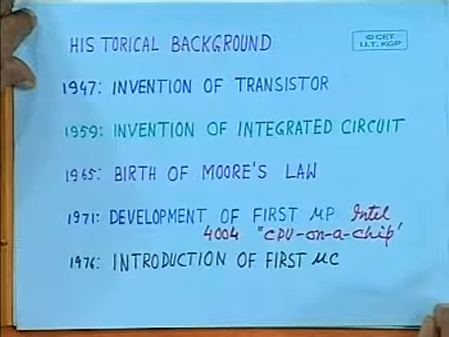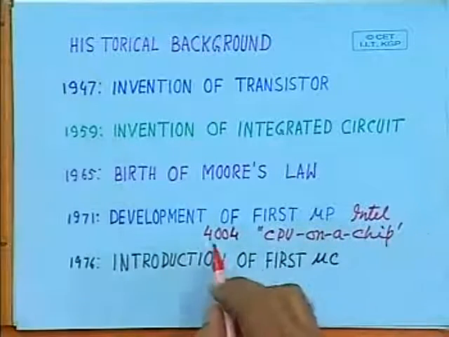4004. Then not only Intel but other integrated circuit manufacturers like Texas Instruments, Fairchild, Motorola, they joined the race of producing more and more powerful microprocessors. Why?